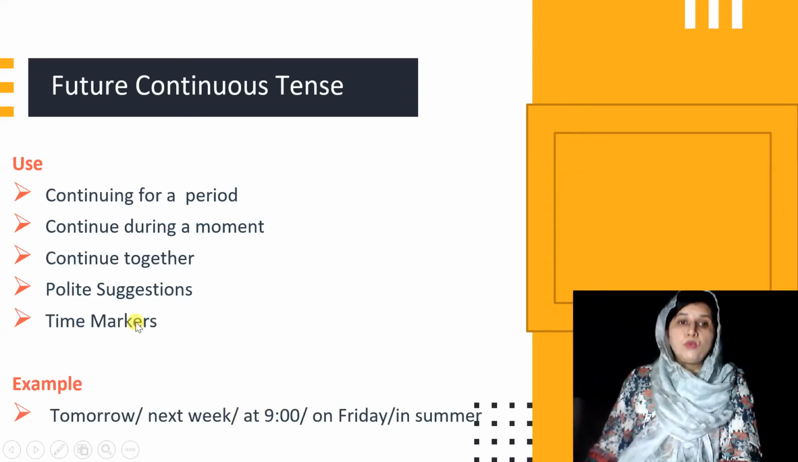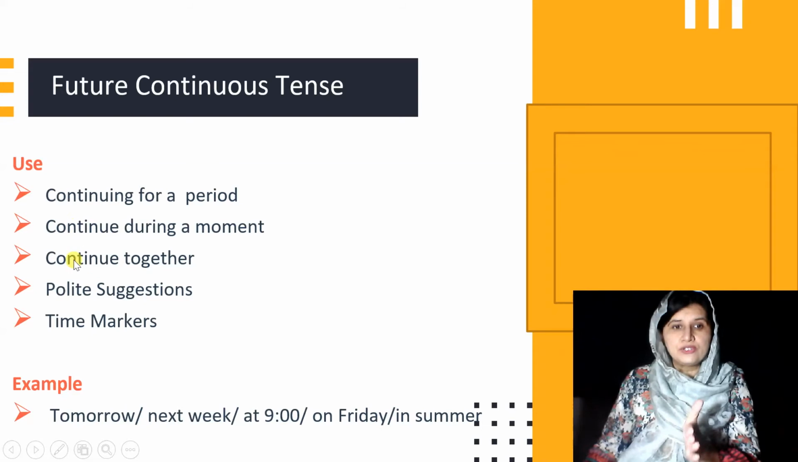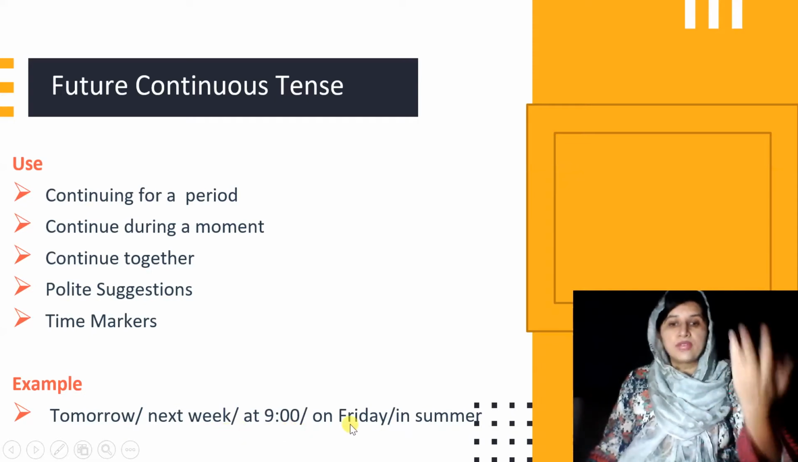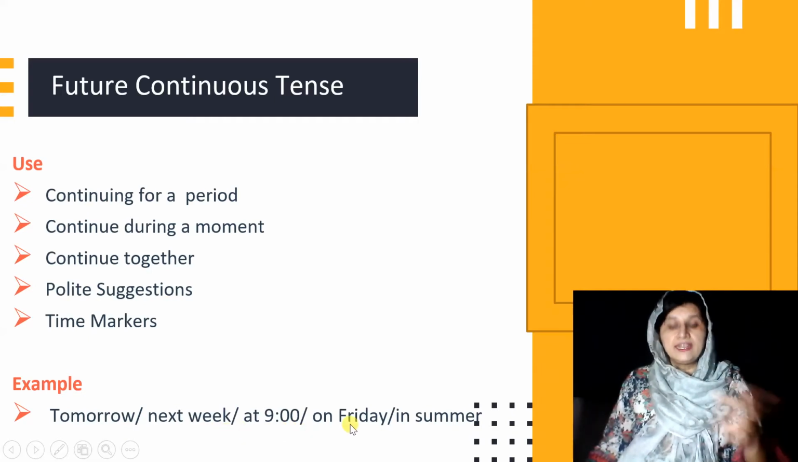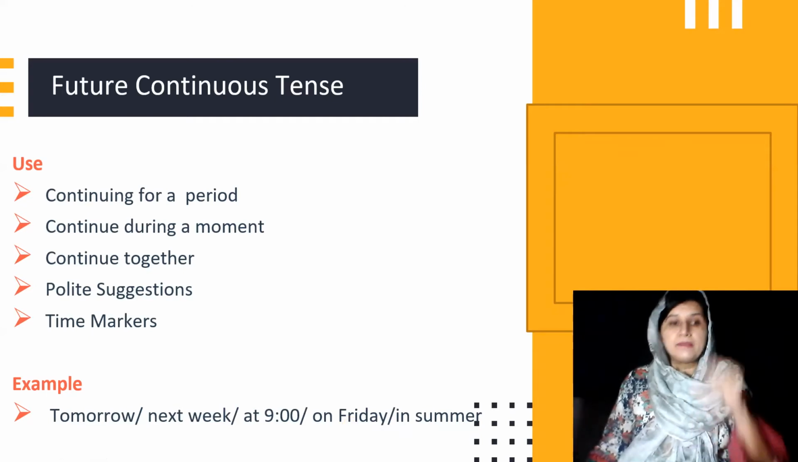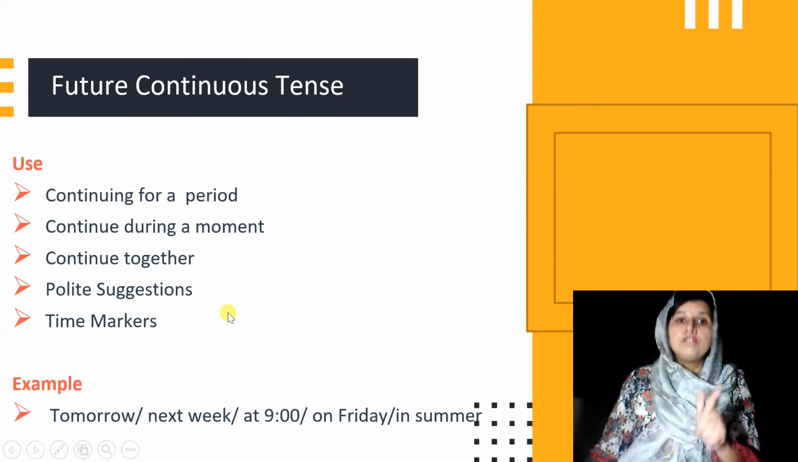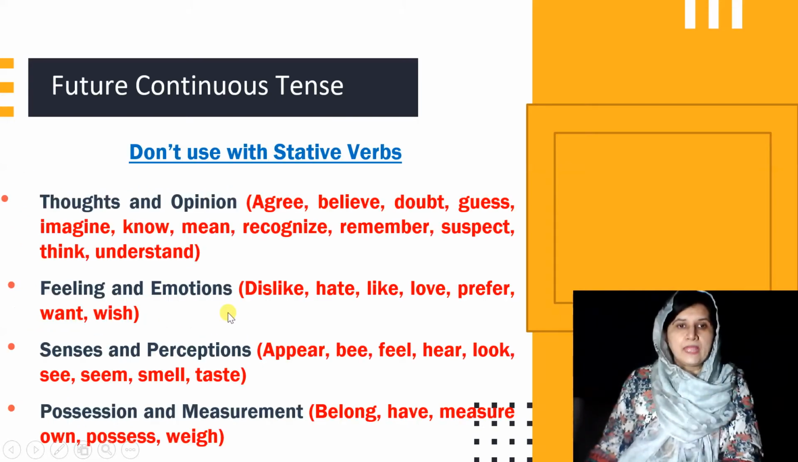Time markers. Most of the time with future continuous tense, we use time markers. These time markers can be tomorrow, next week, at 10 o'clock, on Friday, right? Next year, in summer. It can be any time period. But in most of the cases, we use time markers with future continuous tense.